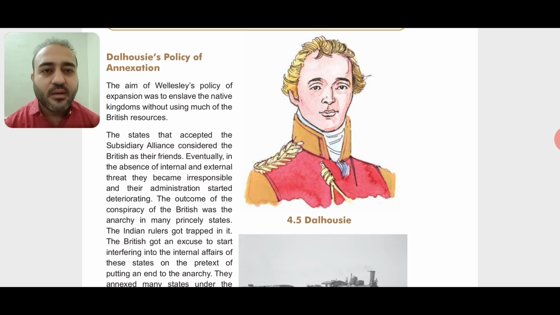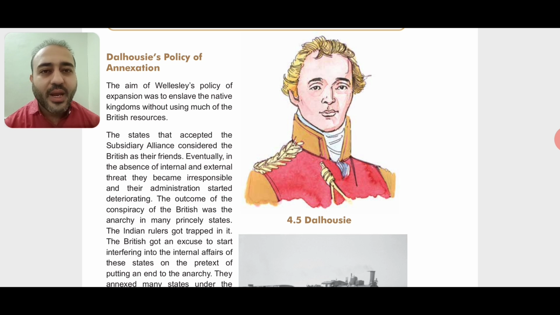Okay, so here he was trying to use as little resource as possible. And further, the states that accepted the subsidiary alliance considered the British as their friends, because it was a kind of a trap. We have seen that subsidiary alliance was a kind of a slow poison.